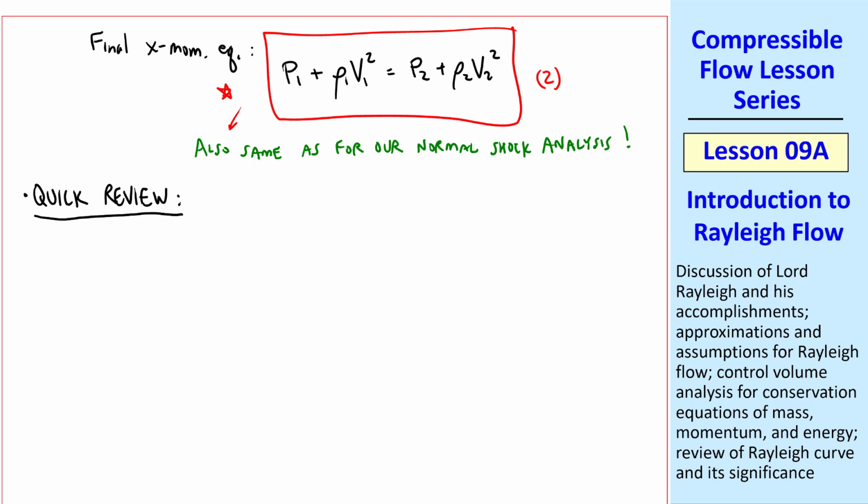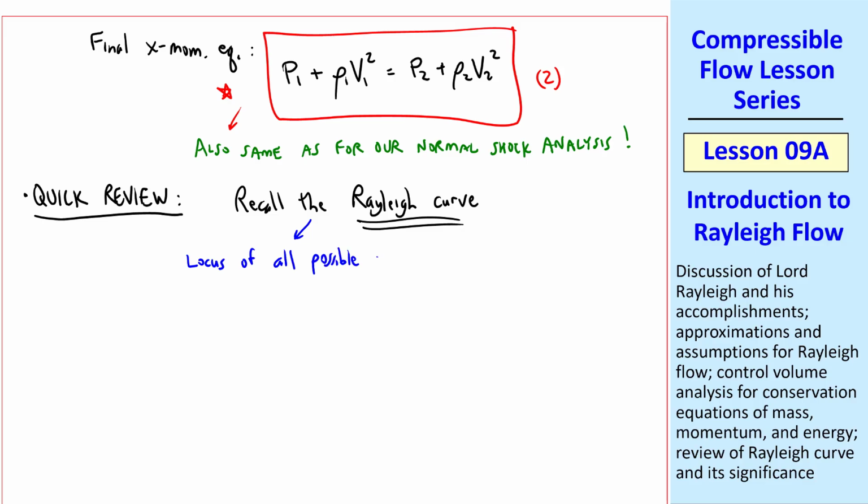Let's do a quick review here, namely, recall the Rayleigh curve. When we talked about normal shocks, recall that the Rayleigh curve was the locus of all possible states that satisfy both conservation of mass and the momentum equation, equations 1 and 2, starting at some state 1.